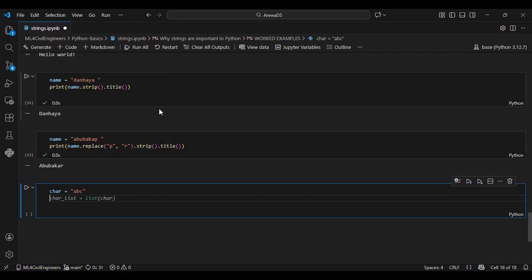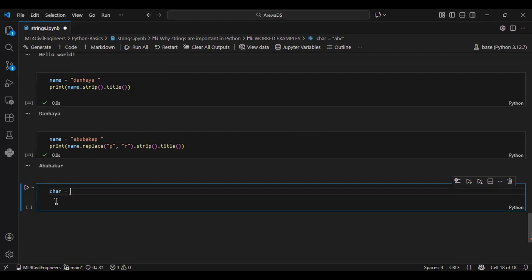Unless I want to override it, I will come here. Let me show you something. Initially, look here. Here is name. Then here, another thing, we have Abubakar with a typo mistake, with P instead of R. So this is overriding. Whenever I call name, the earlier value is no longer available, because the variable name is now updated with a different value called Abubakar. So let me run this one.